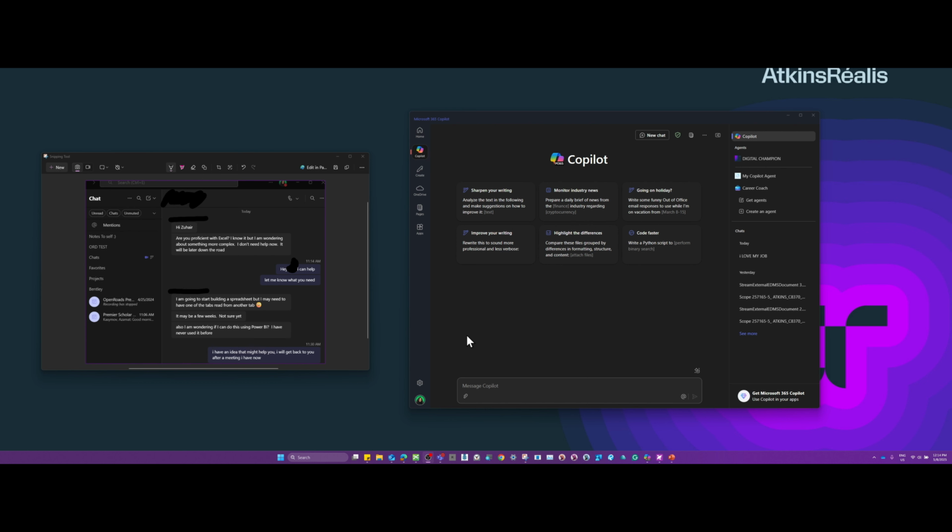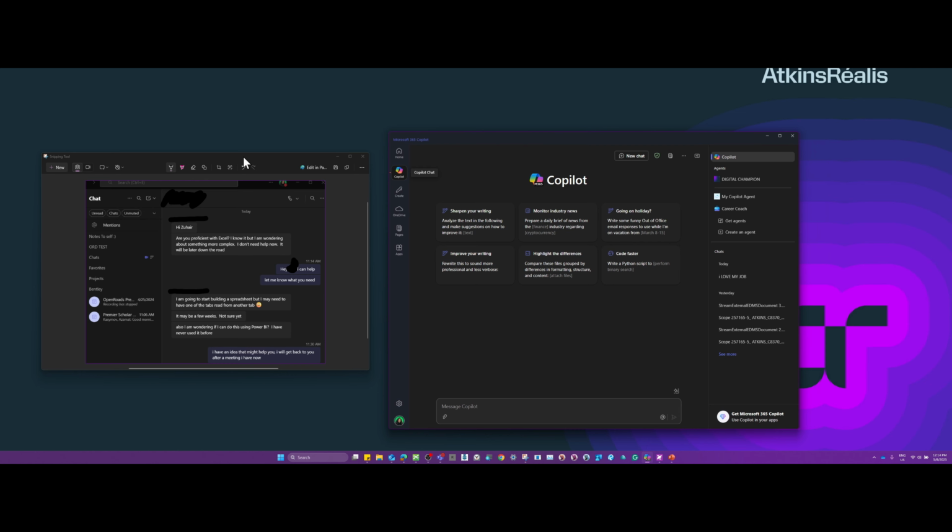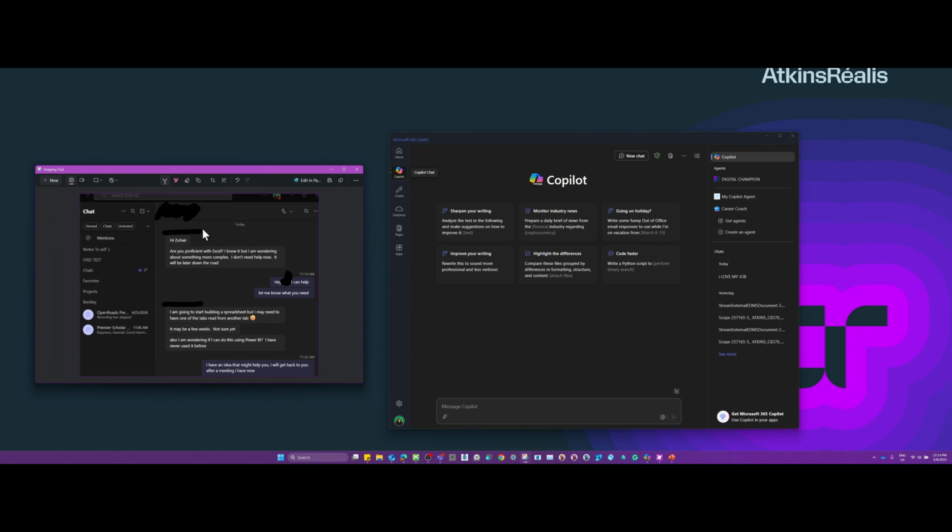So let's do another example of how we can use Copilot. This is a screenshot from a message I got from a dear friend, and as you can see, I blocked their information for their privacy. They were asking me about Excel and whether I am proficient in it or not. Of course, I told them I can help. I know I'm good at it. I'm maybe not a wizard in it, but I can help.